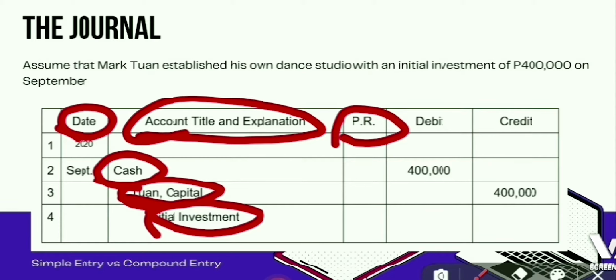Then, the posting reference. This will be used when the entries are posted, that is until the amounts are transferred to the related ledger accounts. Basically, it is the account code of the particular account title, and for every account title, there is a corresponding account code. Lastly, the debit column and the credit column. The debit amount for each account is entered in the debit column, while the credit amount is entered in the credit column.